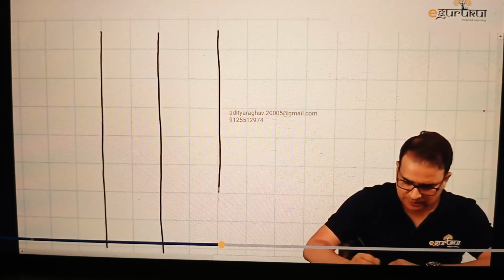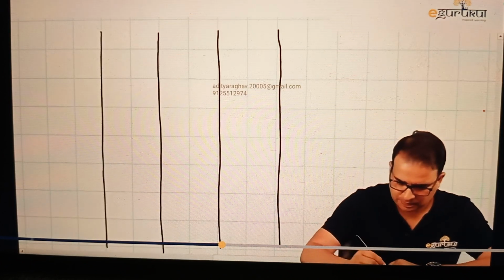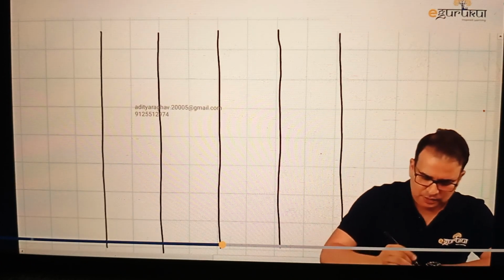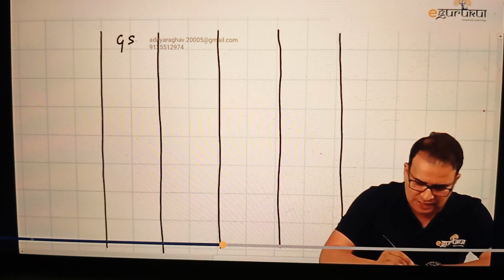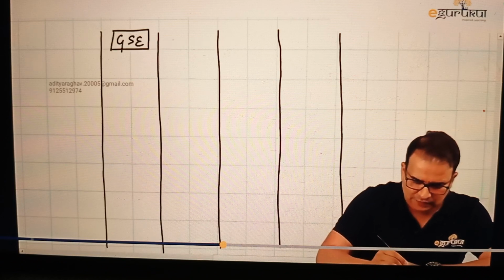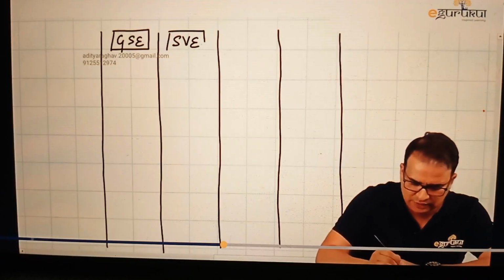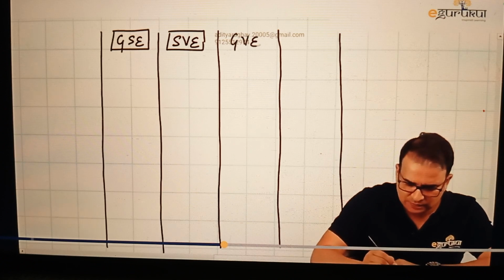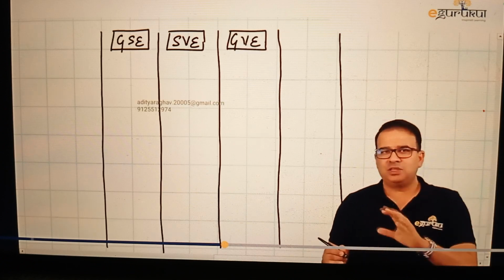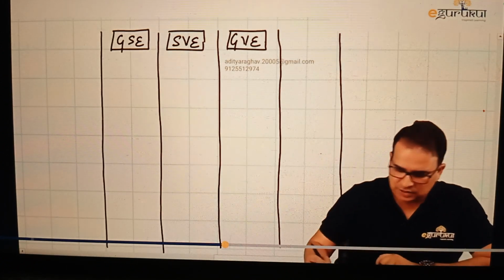So let's draw these columns in there. Starting with the first column, from the very medial side, that was GSE. That was the very first column, the GSE. After GSE, it was SVE, special visceral efferent. And followed by that, we have GVE. Now, let's stop here only. Let's first talk about these 3 columns, and then we'll add the rest of the columns. So make sure you leave some space on the side.